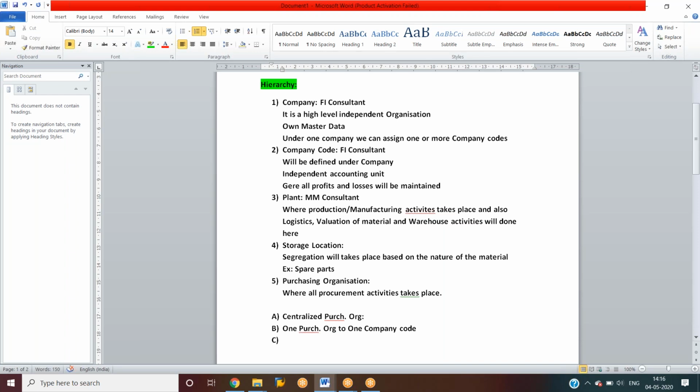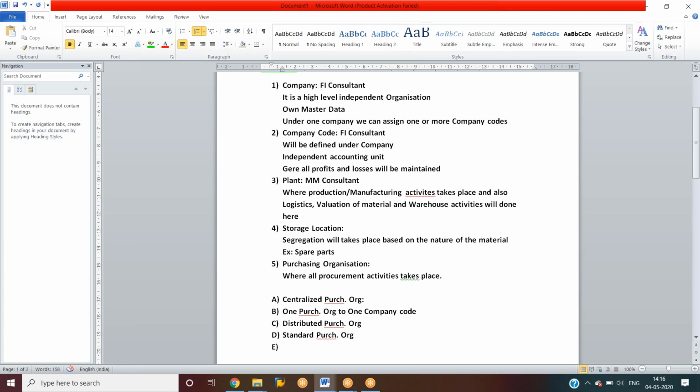Next one, distributed purchasing organization. Next one, standard purchasing organization. Next one, reference purchasing organization. So these are all the types of purchasing organization. We'll see one by one.